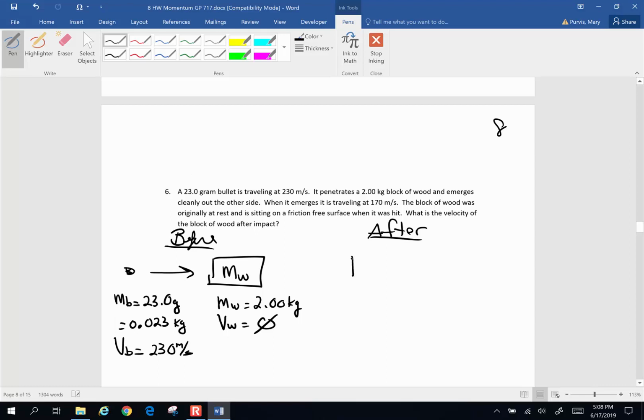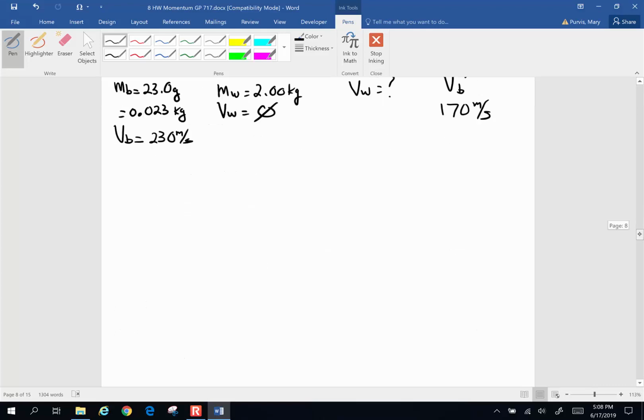Afterward, here is the situation. Afterward, the wooden mass has some sort of a velocity. We do not know the velocity of the wood. It is sliding on a friction-free surface and it's moving in that direction, but we do know that the bullet has emerged from the block of wood, and the velocity of the bullet afterwards is going to be 170 meters per second. Our quest is to find the velocity of that block of wood afterwards.